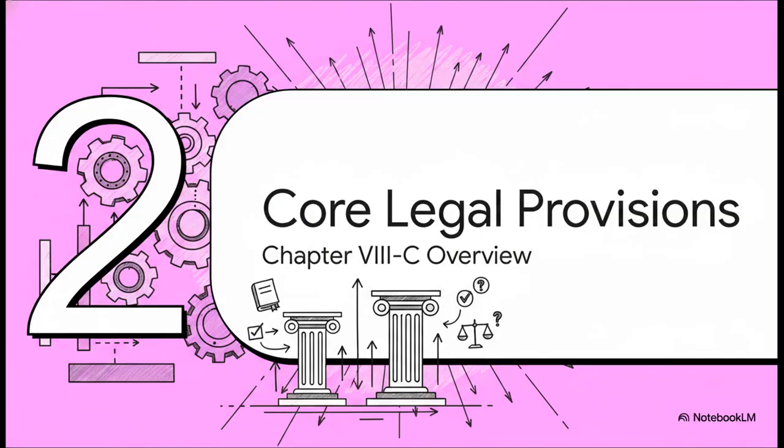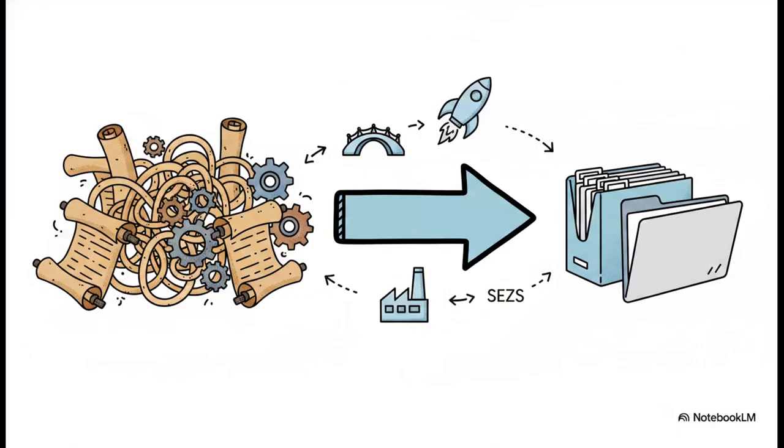Moving into Section 2, Core Legal Provisions. Let's look at exactly how this new framework is built. This is pretty cool because the transition is actually super straightforward. We all know the classic sections from the 1961 Act, right? 80-IA for infrastructure, 80-IAC for startups, and 10AA for SEZs. Well, under the Income Tax Act 2025, they've taken these, consolidated them, and streamlined the whole lot into Chapter 8-C. Specifically, we're looking at Sections 138 through 144. The goal remains exactly the same, incentivizing specific economic activities, but the statutory language? It's so much more logical and reader-friendly now.